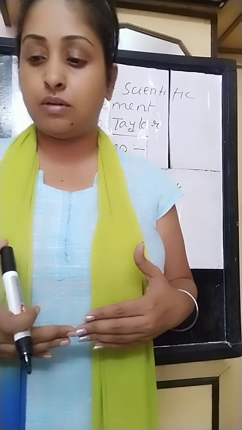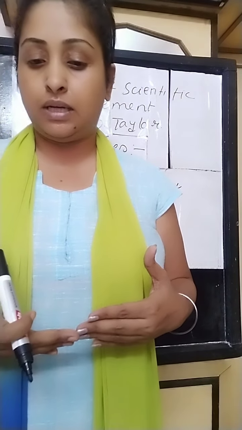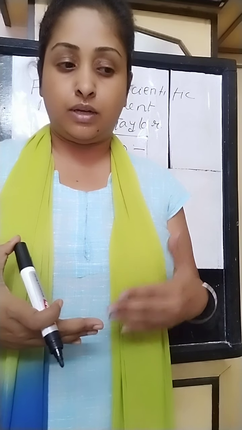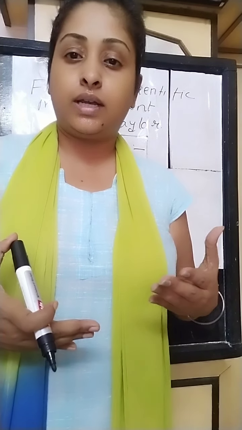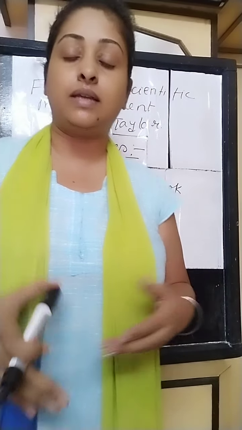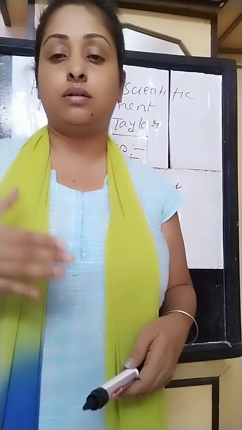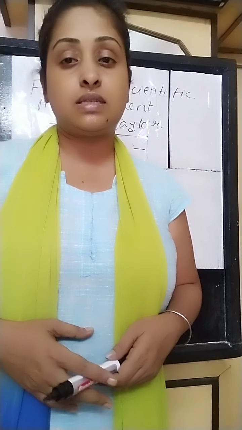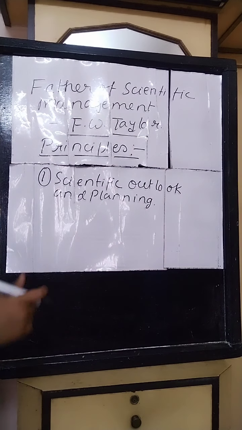There should be an amicable working environment, so that the work can flow smoothly. So this is another point, harmony in group action.